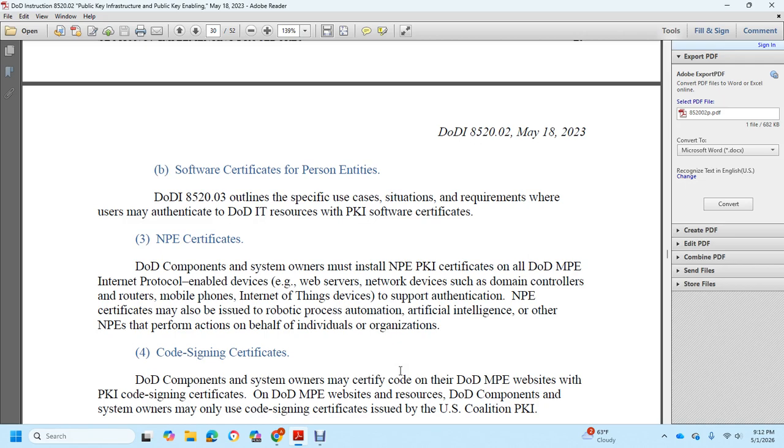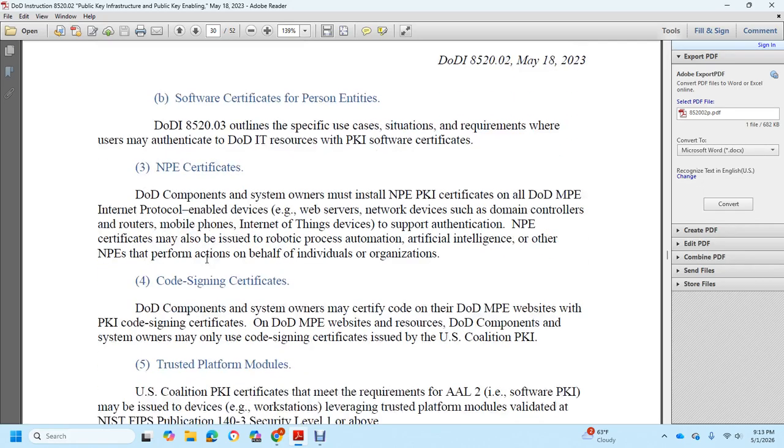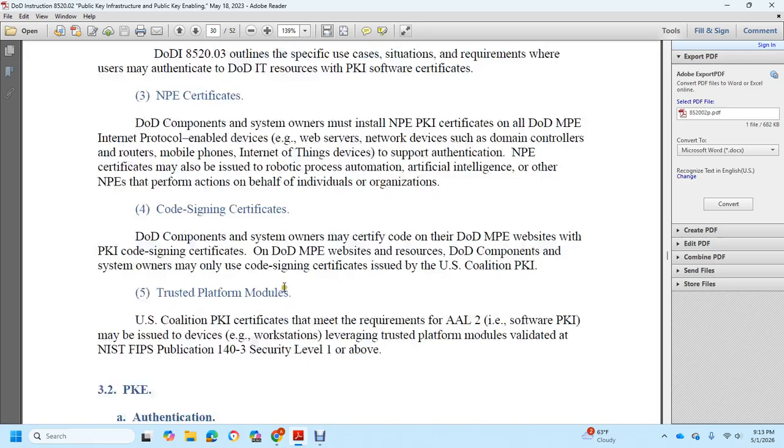MPE certificates are issued to robotic process automation, artificial intelligence, or the MPE, performing actions on behalf of the individual or organization. Code signing certificate: DoD component system owners certify DoD MPE websites with PKI. Code signing certificates for DoD MPE websites and research: DoD component system owners review the code signing certificates issued with the U.S. Coalition public key infrastructure.